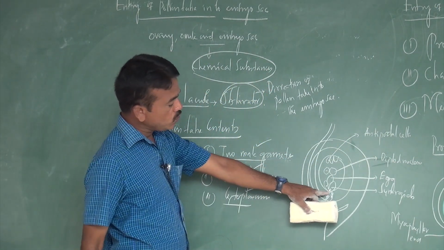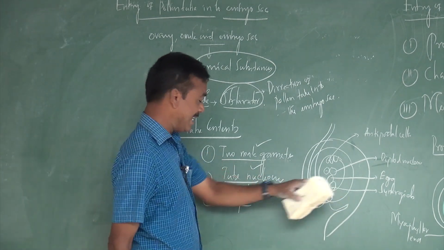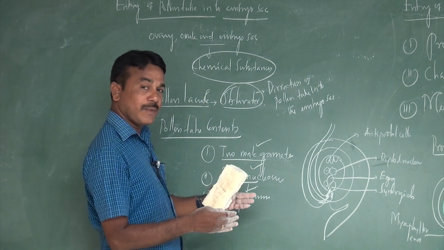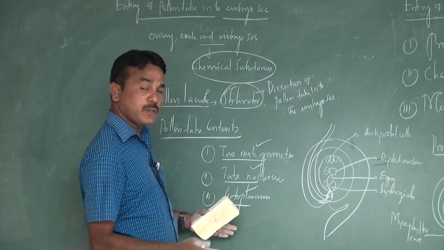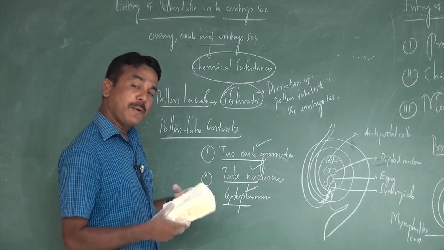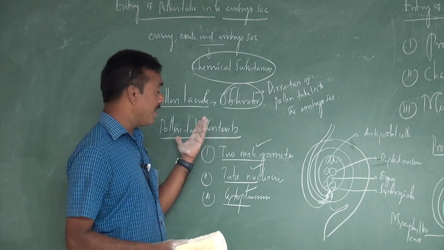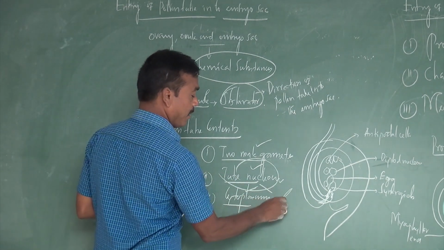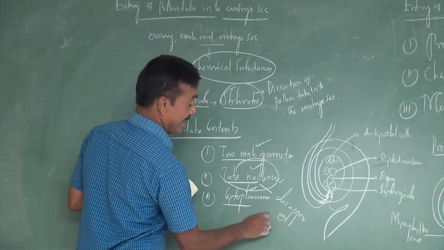So the pollen tube enters the micropylar end through one of the synergid cells. There, the pollen tube ruptures. After rupture of the pollen tube, two male gametes are released, the tube nucleus is released, and the cytoplasm is also released. These two male gametes are involved in fertilization. The tube nucleus disappears, as well as disorganizes.